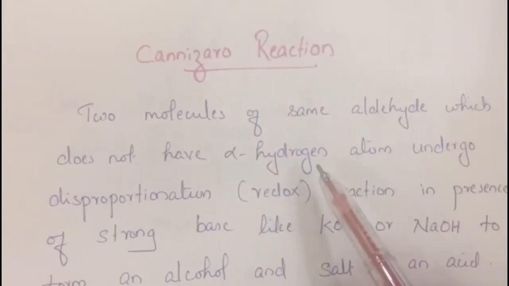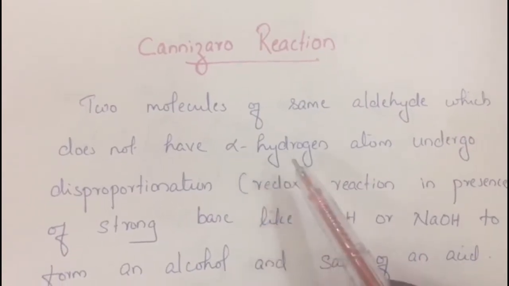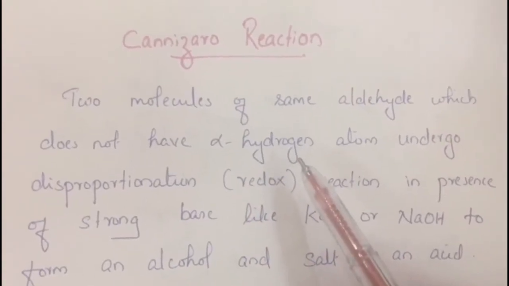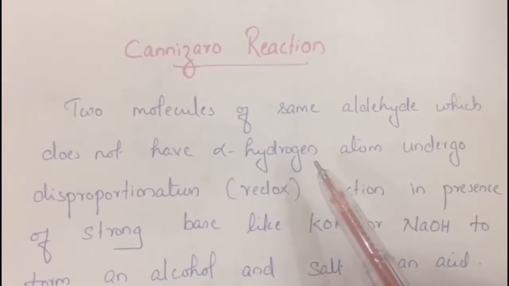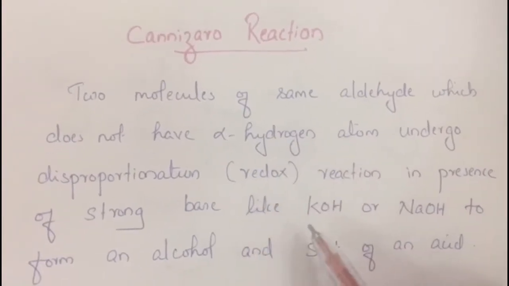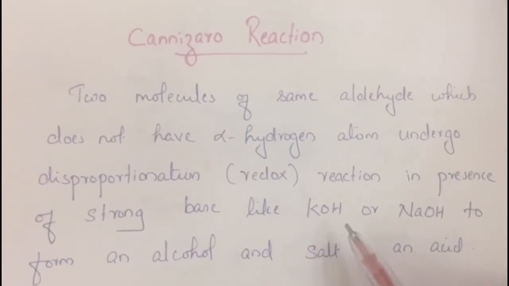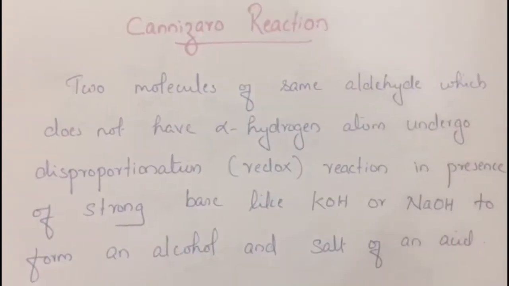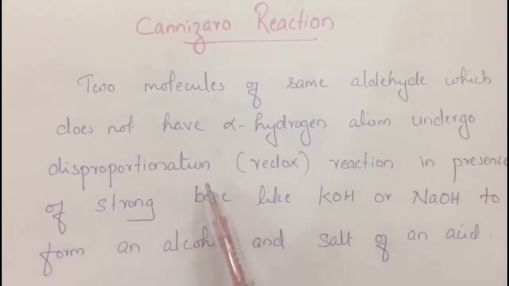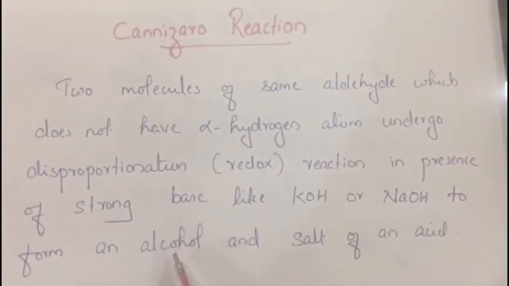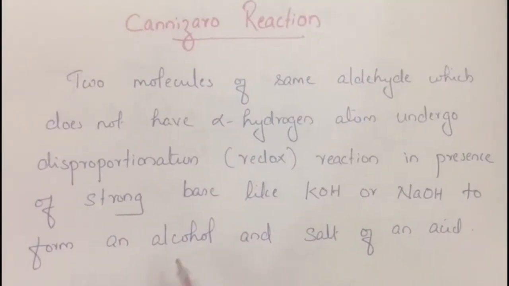Here the aldehyde we are using is one which doesn't have an alpha hydrogen atom. Examples are formaldehyde and benzaldehyde, which don't have alpha hydrogen atoms. And here we are using strong bases like potassium hydroxide or sodium hydroxide. Here the aldehyde undergoes a disproportionation reaction to form an alcohol and a salt of an acid.